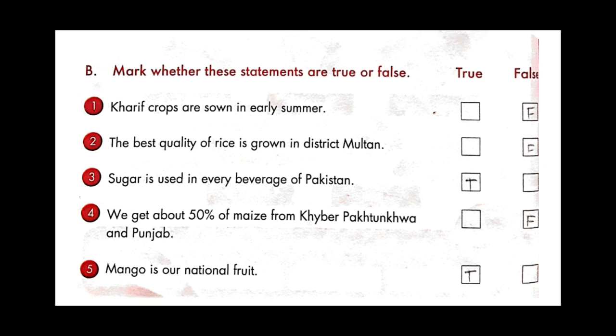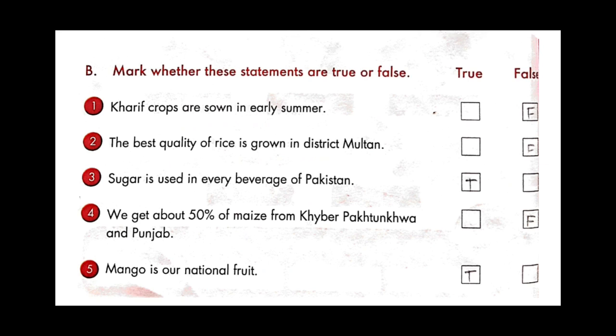Next, exercise B. Mark whether these statements are true or false. Number 1. Kharif crops are sown in the early summer. No, this is false. Number 2. The best quality of rice is grown in district Multan. That is false. Number 3. Sugar is used in every beverage of Pakistan.